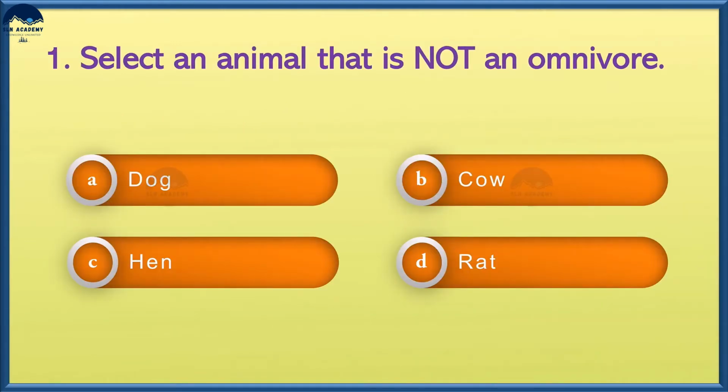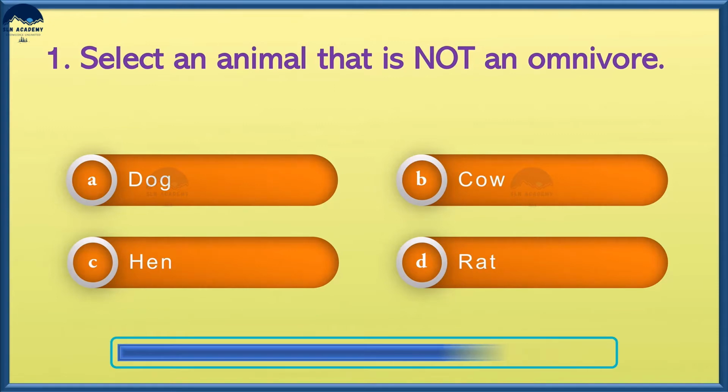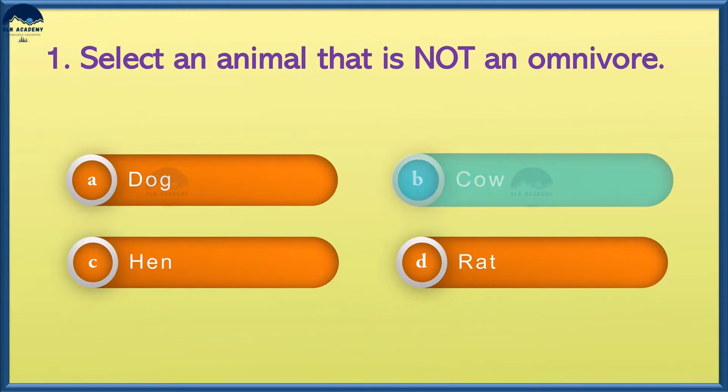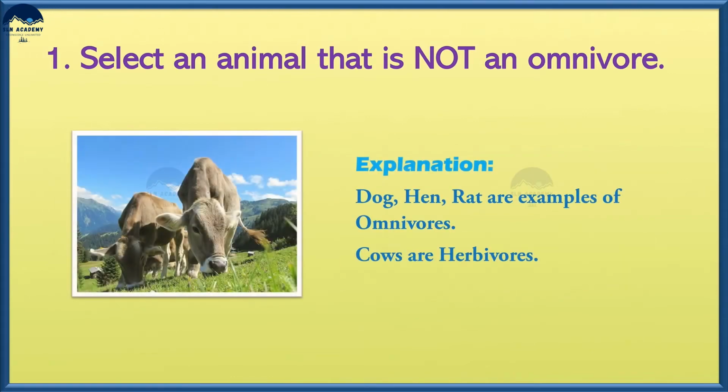Select an animal that is not an omnivore. Option A, dog. Option B, cow. Option C, hen. And option D, rat. And the answer is option B, cow. Dog, hen, rat. These are the examples of omnivores. Cows are herbivores.